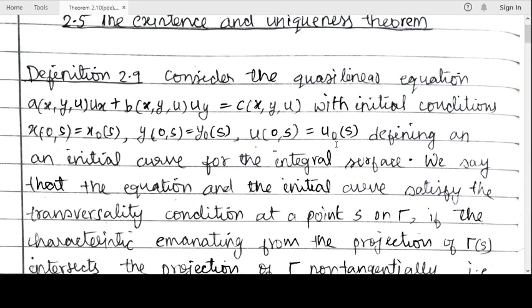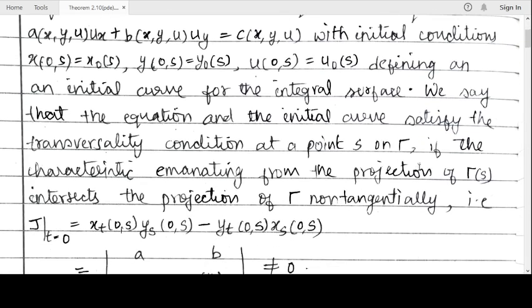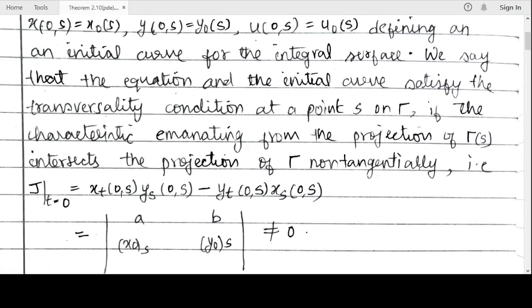So we have definition 2.9, which says that a quasi-linear PDE with the corresponding initial condition defined on an initial curve for the integral surface, we say that this equation and the initial curve satisfy the transversality condition at a point S on gamma, gamma is the initial curve, if the characteristic emanating from the projection of gamma of S, that is starting from the initial curve, intersects the projection of gamma non-tangentially, that is, it should not meet tangentially, that is, the Jacobian should be non-zero.